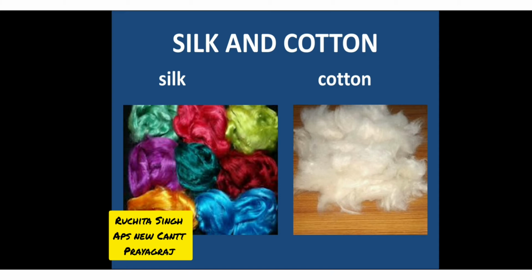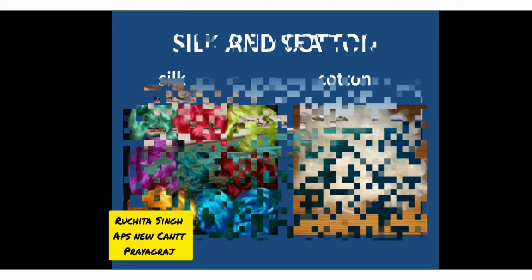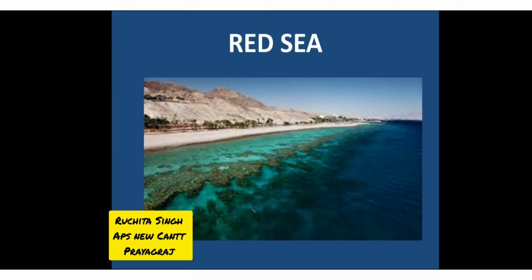And in India, children, at that time, the rule of Nawabs was going on. But what happened next? What led to the coming of Britishers to our country? Earlier, the trade was going on through the Red Sea. As you can see, children, in the picture in front of you, it's the Red Sea.